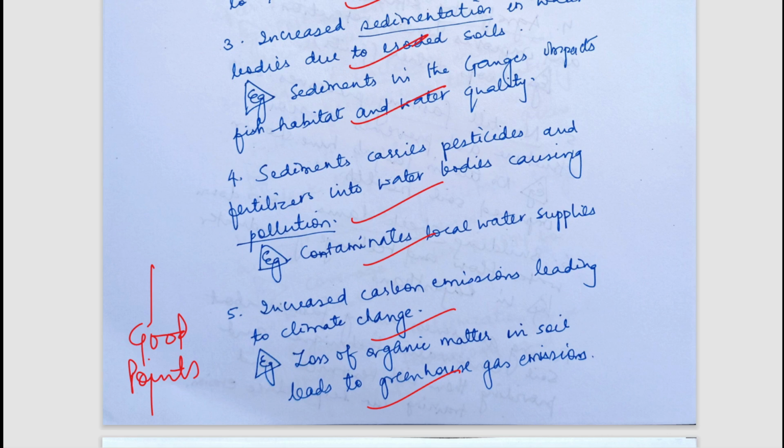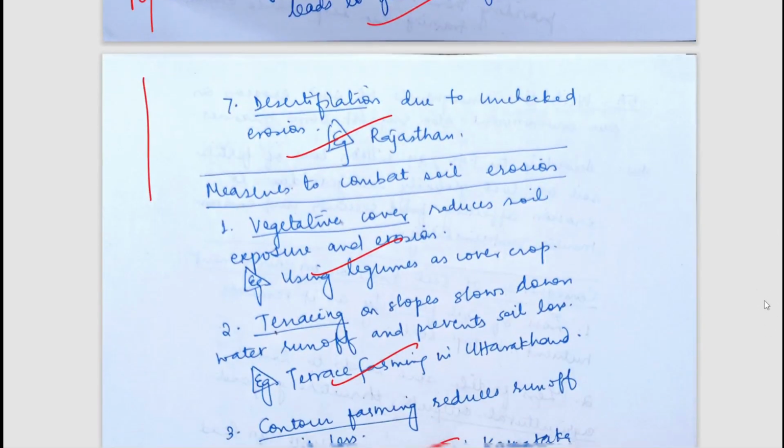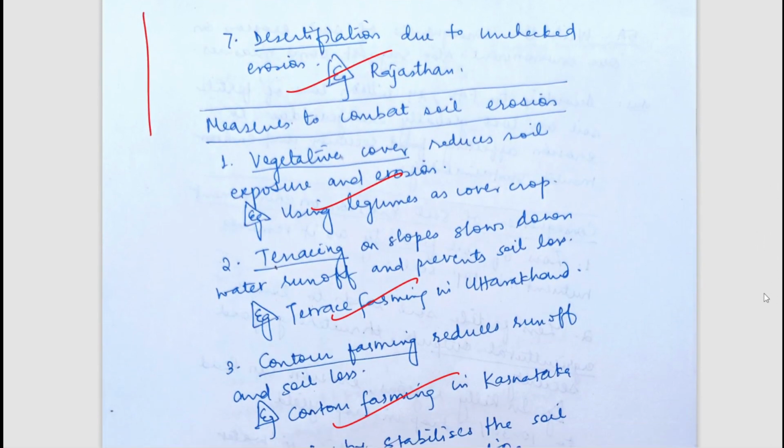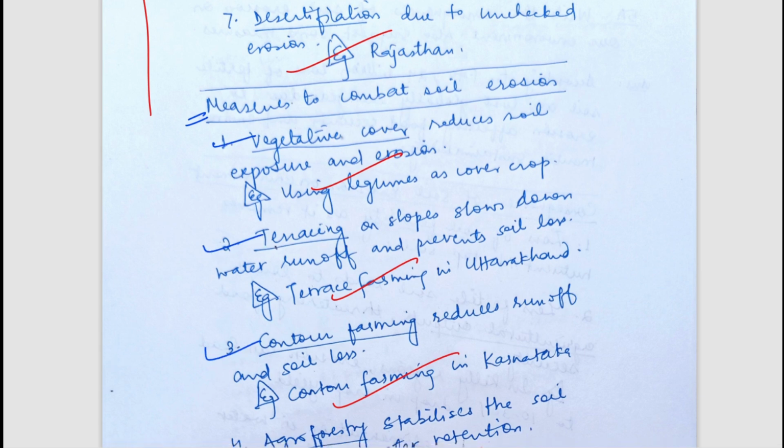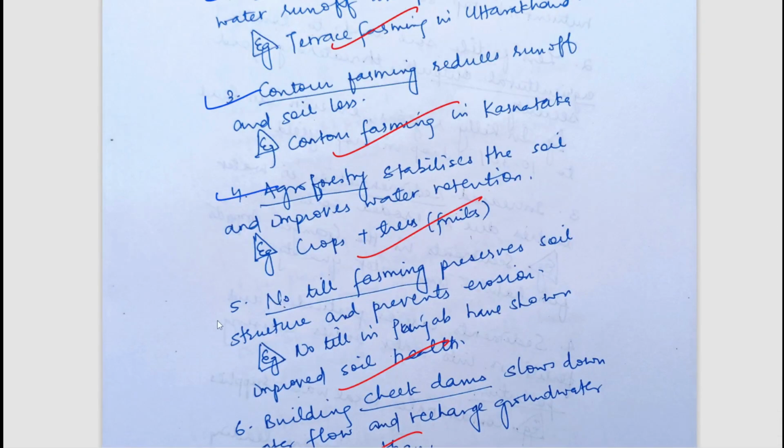Carbon emissions could be there. Okay, because we all know that in soil organic matter, there is soil carbon present. So due to erosion, that soil carbon can be released. Desertification can be a problem. How can we combat this soil erosion? We can use vegetative covers, we can use terracing, we can use contour farming, we can use agroforestry, no-till farming.